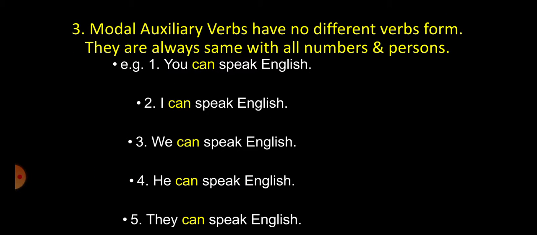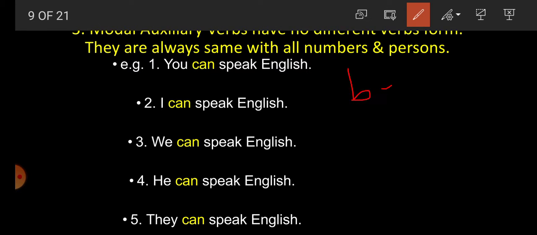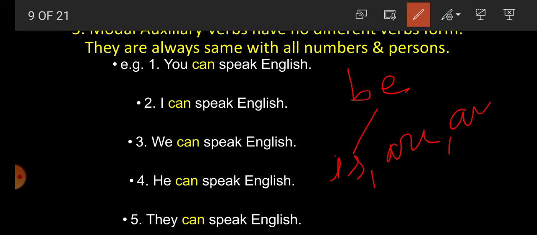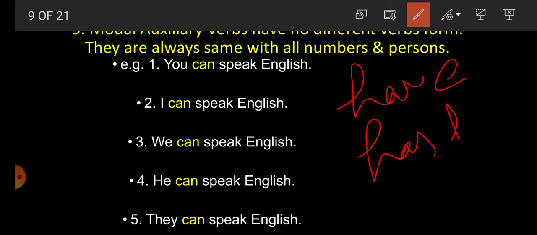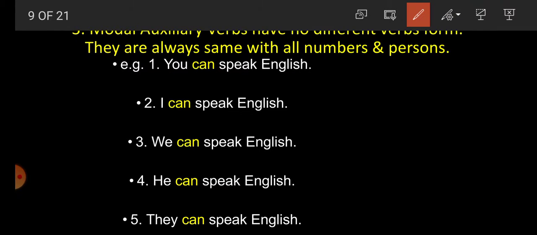Number 3. Modal auxiliary verbs have no different verb forms. They are always same with all number and person. Students, modal auxiliary verbs have no different verb forms. For example, be has so many forms: is, are, am. Has, have, had are also different forms. But modal auxiliary have no different form.